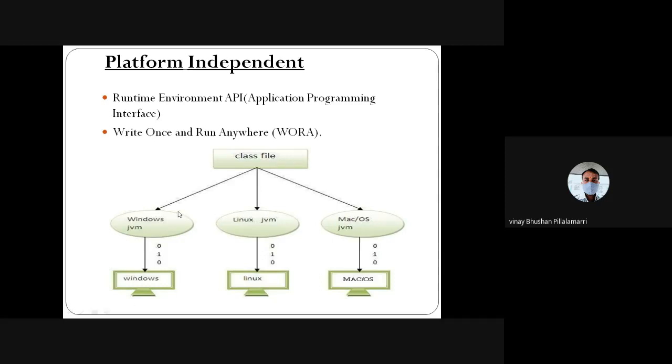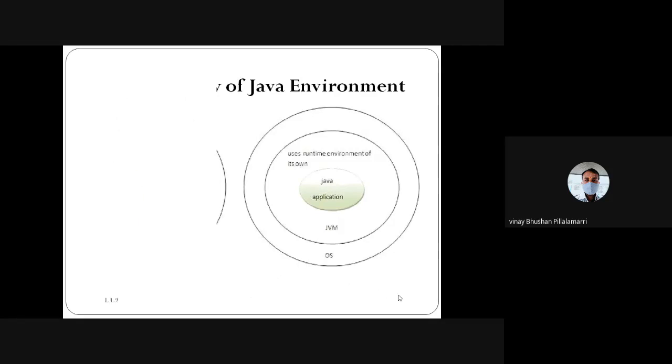Whatever the operating system you take, either Windows, Linux, or the Macintosh operating system, based on that operating system the JVM will be initiated to provide space for executing your Java programs. That's why whenever the Java Virtual Machine is initiated, we can specify that it is platform independent. Right? That's all about your Java history, as we were discussing.